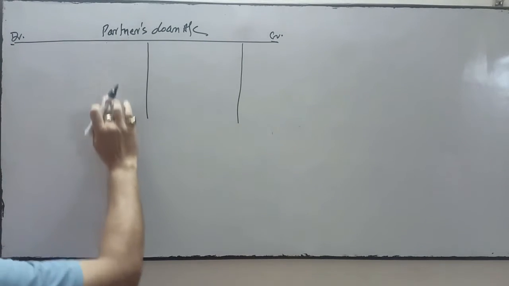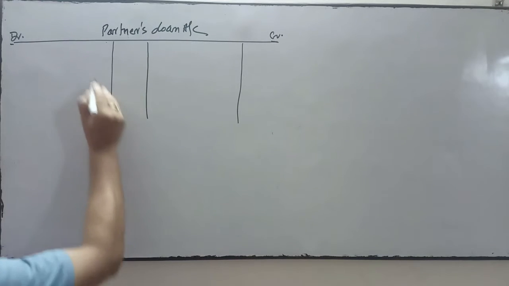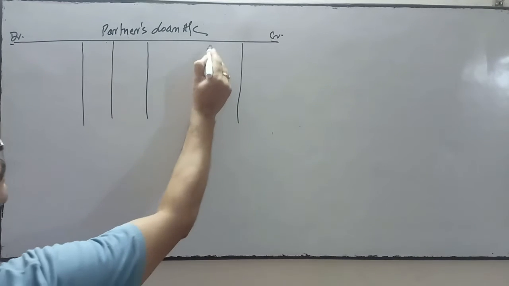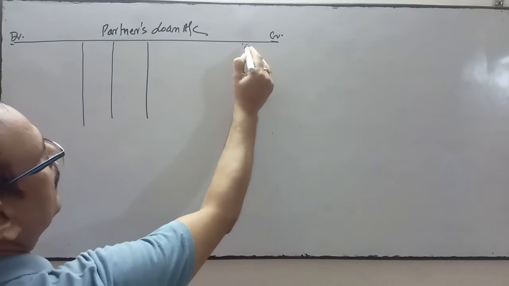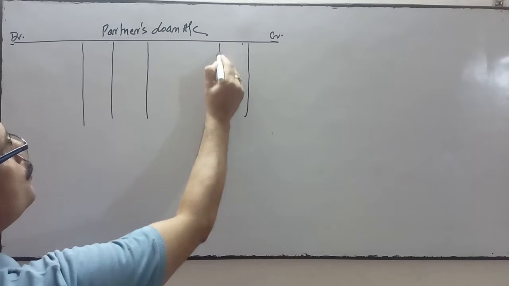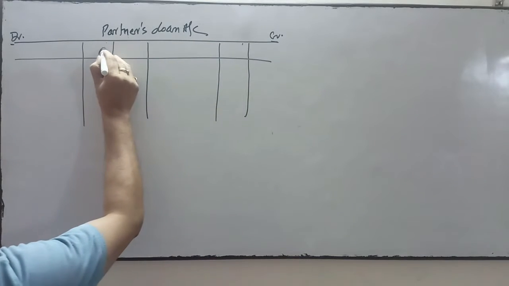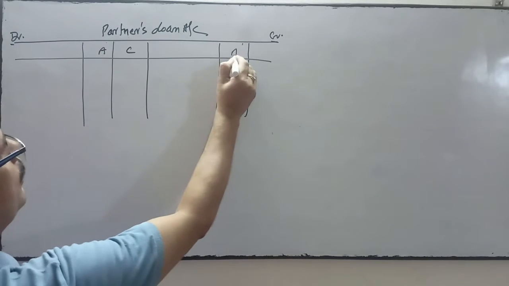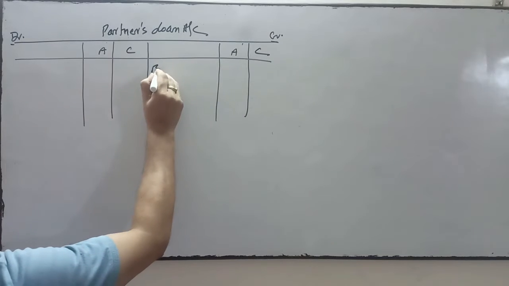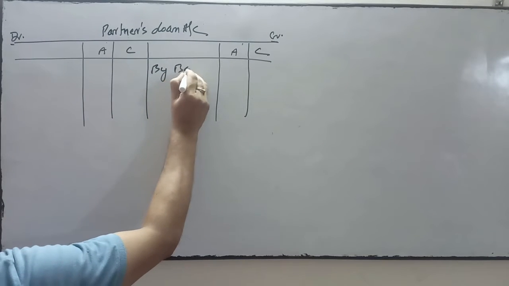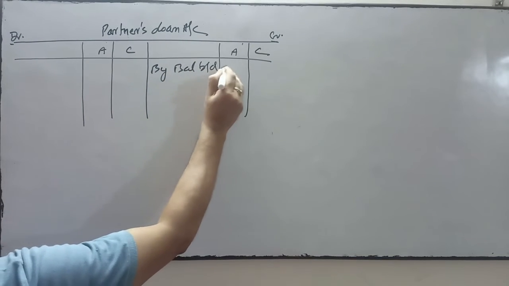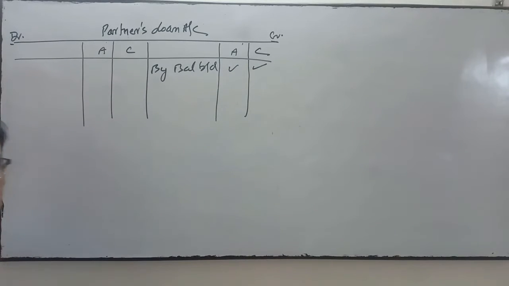Suppose there are two partners who have given the loan to the firm. Partners loan, A and C have given the loan. So on the credit side we write by balance brought down. We'll write the loan amount.